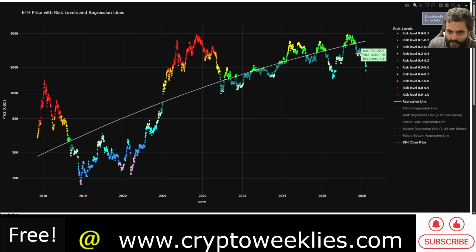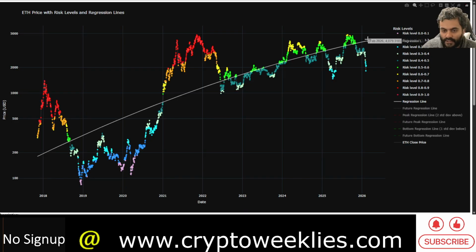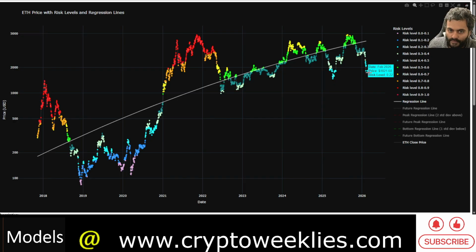Typically, this regression based line over here, which is at around $4,000, tries to look for what is a fair value of ETH in a dispassionate manner, where from cycle to cycle, if ETH were to grow and make new all-time highs like it did, even in 2025, the all-time high for ETH was slightly higher than that in 2021, only marginally so. So what could happen in 2025 if the risk levels were to come down now after a brief journey back to the upside from the fair value?